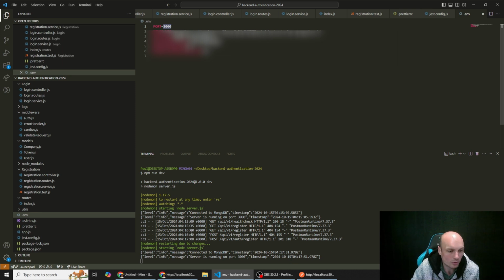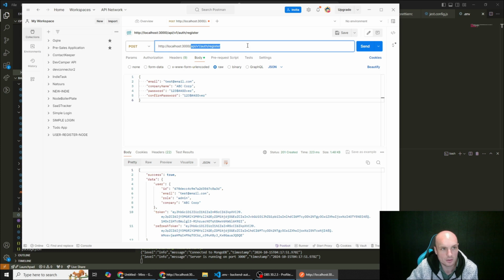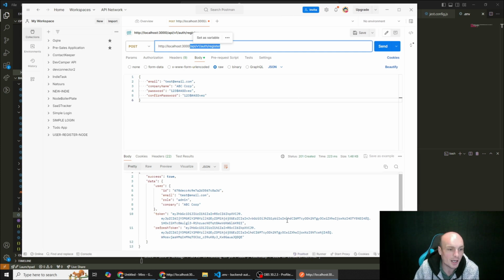Obviously, if you then deploy this to production, it'll be a different URL structure, but the endpoint part that you code will always be that. So I hope that makes sense. We have got a successful application up and running. You can see here the user ID, the email, etc.